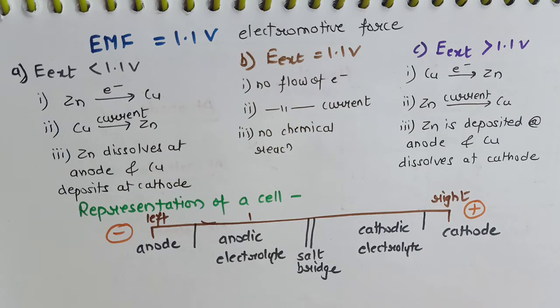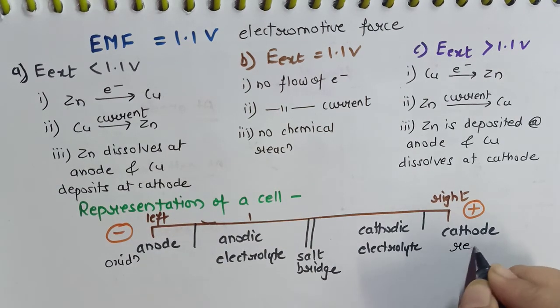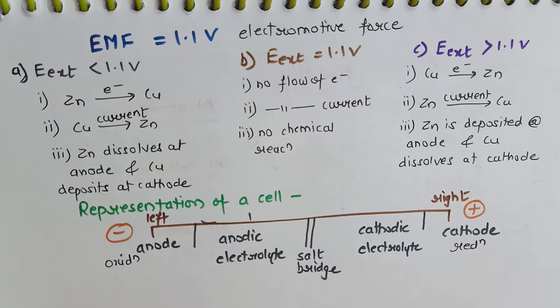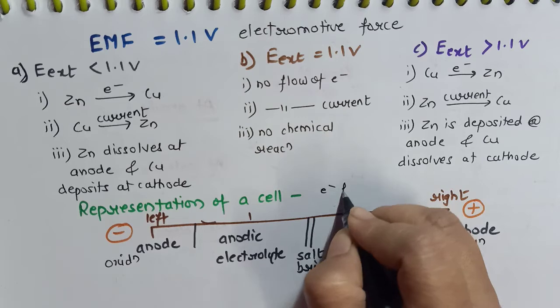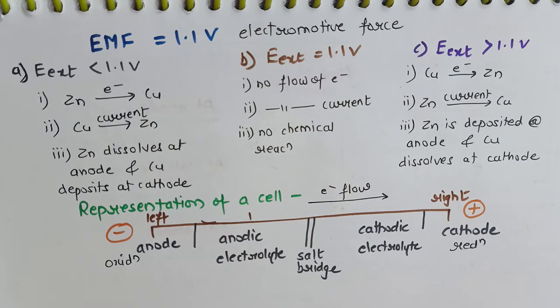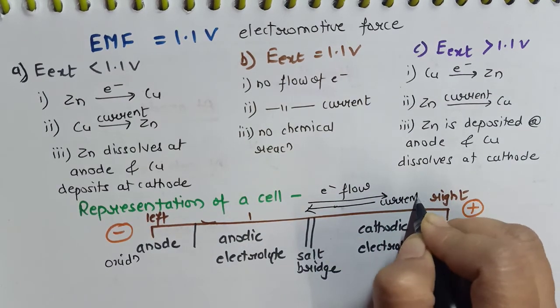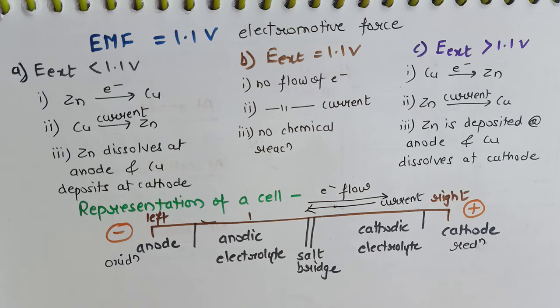We know at the anode always oxidation occurs and at the cathode always reduction occurs. Electron flow will be from anode to cathode and therefore the flow of current will be in the opposite direction, from cathode to anode. Now using all these conventions we will represent the Daniell cell. So how is the Daniell cell represented?